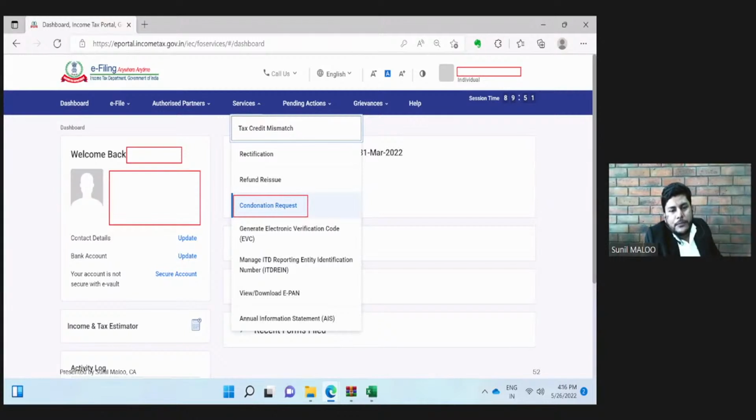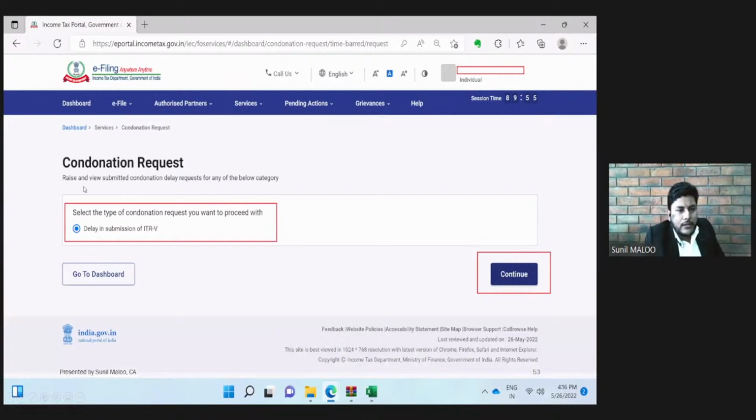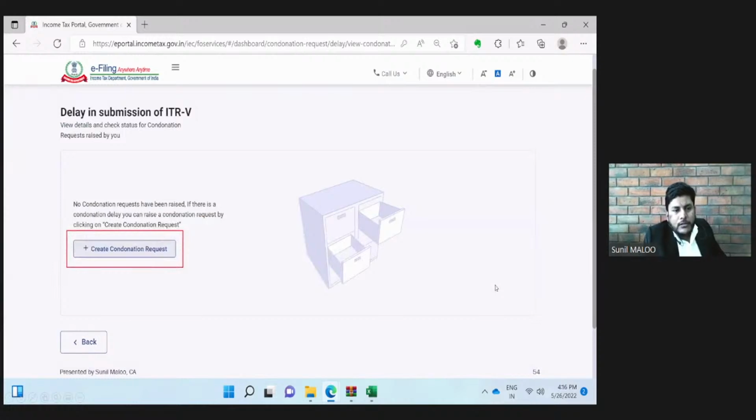And suppose a person has not e-verified or even not sent a signed copy to Bangalore within that particular time, then there is an option of condonation request under the service tab. We can ask for condonation in submitting the e-verification details. Under that option, we need to select which type of condonation we want. Suppose here the option given is delay in submission of ITR 5. Then we need to select that condonation point and click the continue button. Our condonation request will be created over here.